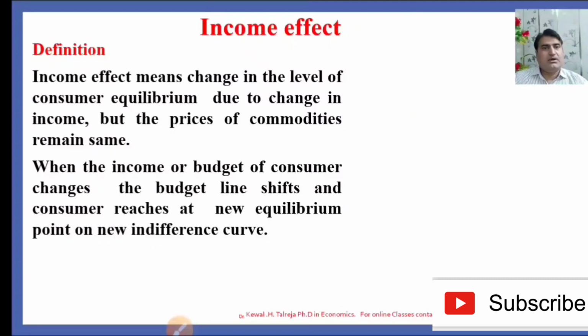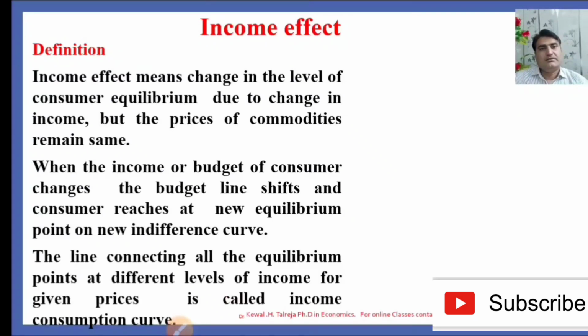When the income or budget of the consumer changes, the budget line shifts inward or outward. With the increase in income, the budget line shifts outward. With the decrease in income, the budget line shifts inward, and the consumer reaches a new equilibrium point on a new indifference curve. The line connecting the equilibrium points at different levels of income for a given price is called the income consumption curve.